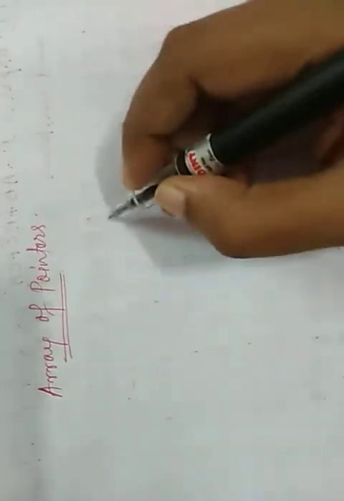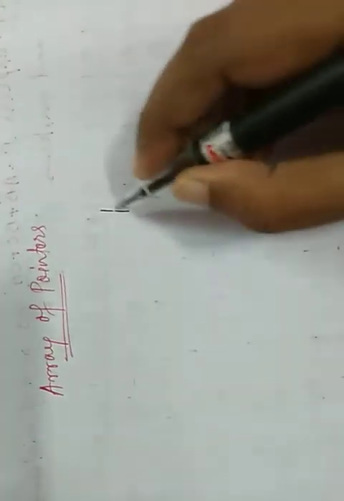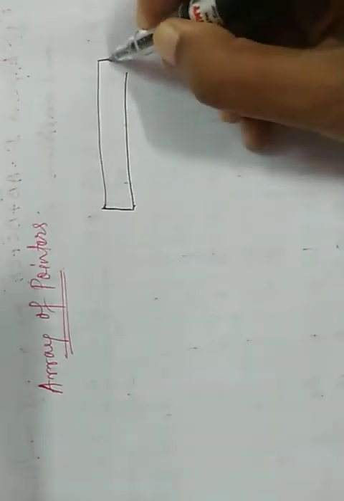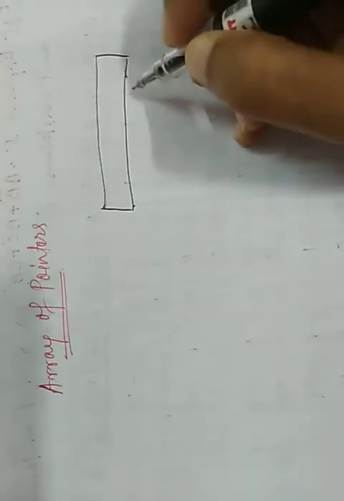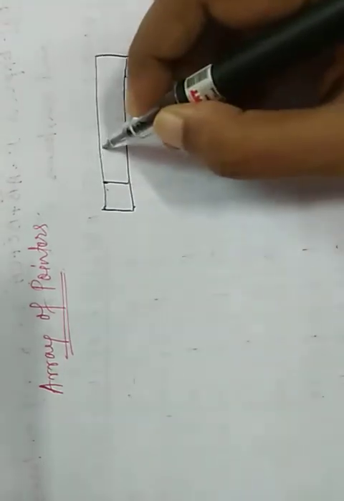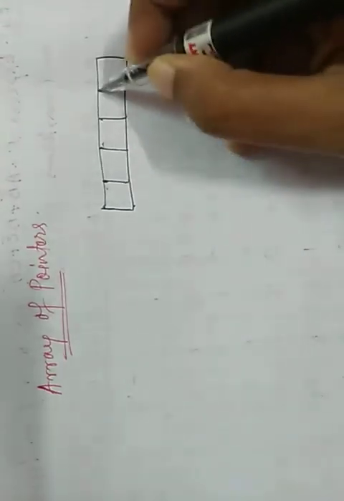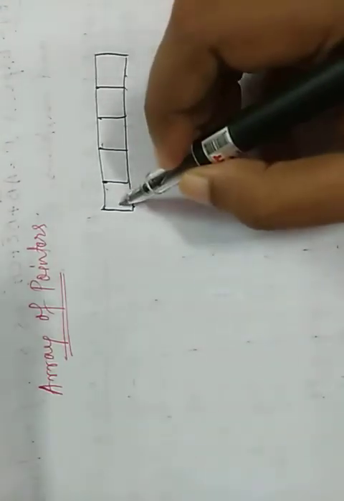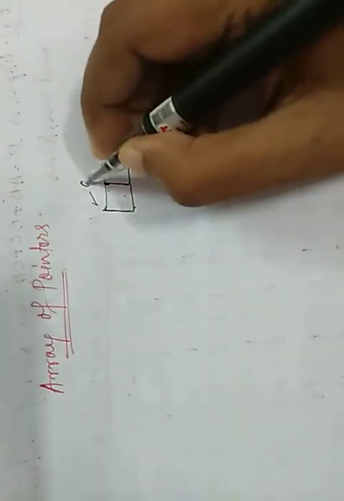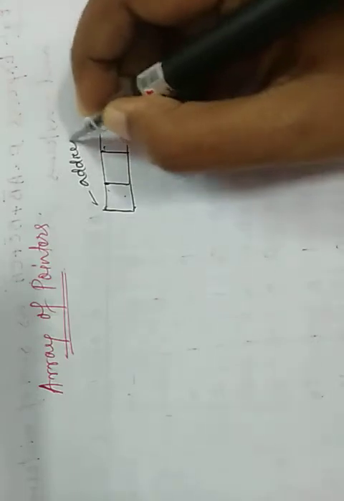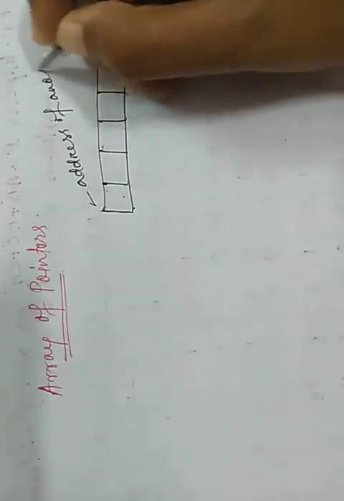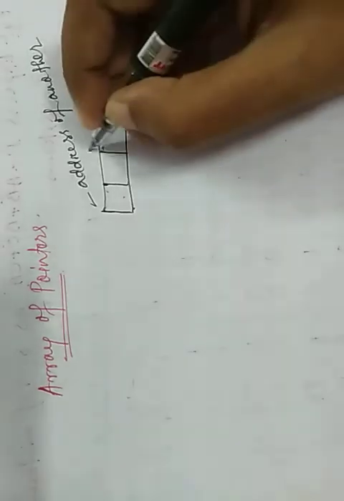So array of pointer means this is an array. What does its name signify? This is an array of pointer, mind it. This is not pointer to an array. Array of pointer means this is an array of 5 elements, and this array stores the address of another variable.